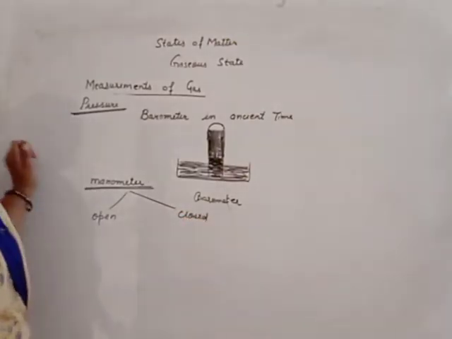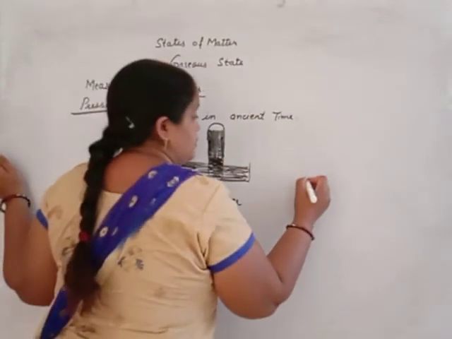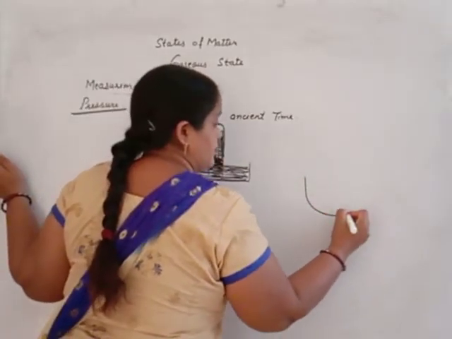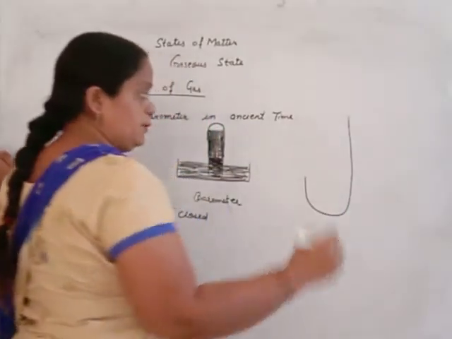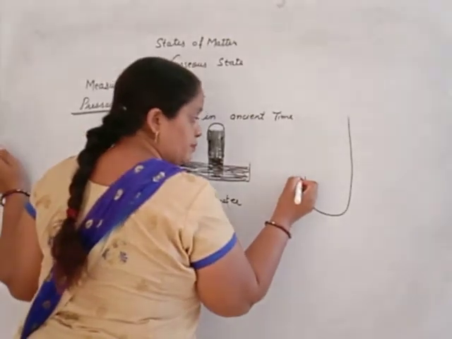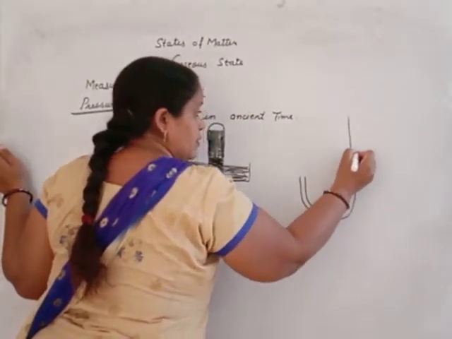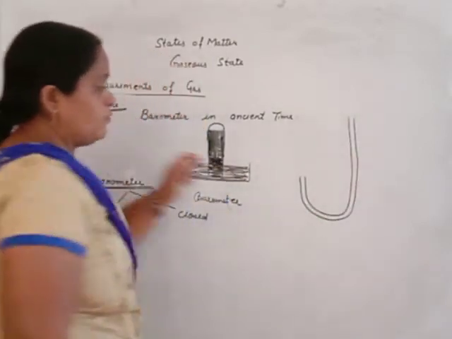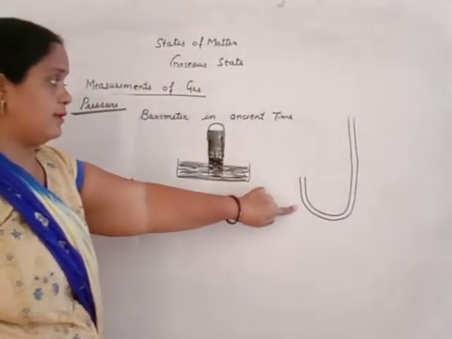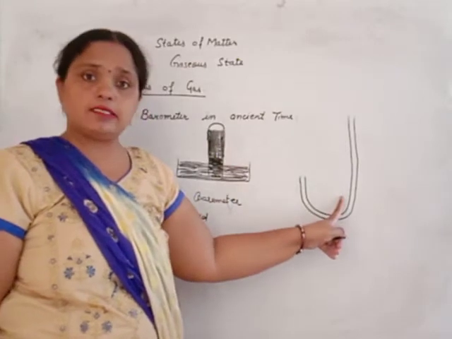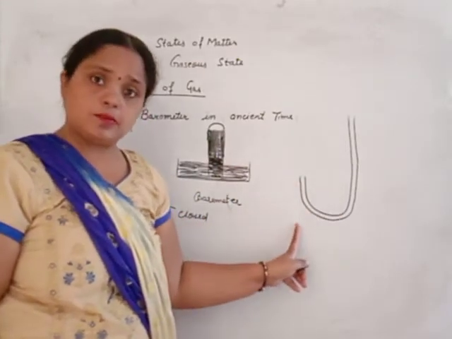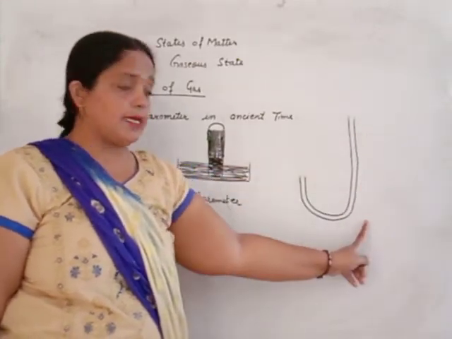This manometer is prepared from a U-shaped glass tube, whose one end is smaller and the other end is larger.